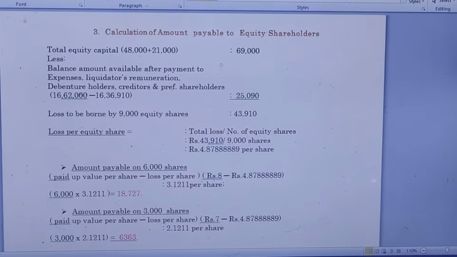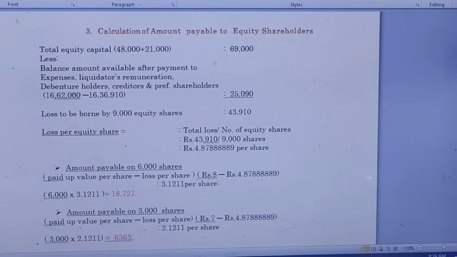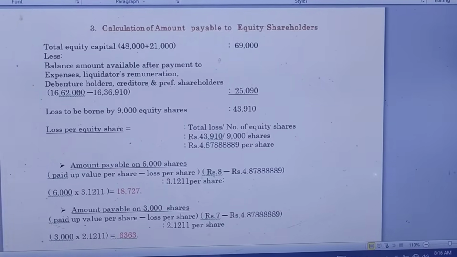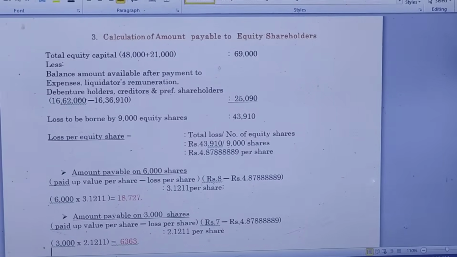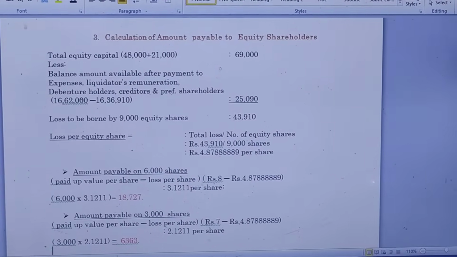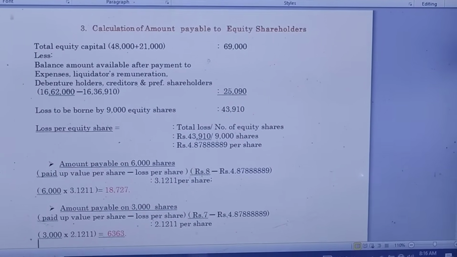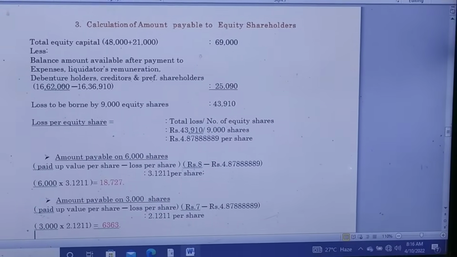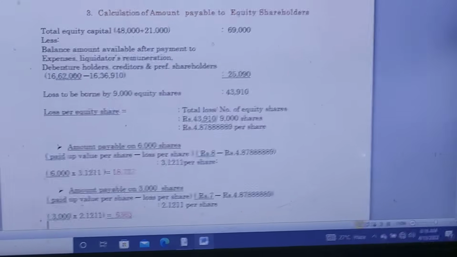So 69,000 minus 25,090 we get 43,910. That is called the loss to be borne by the total equity shareholders. There are two categories of equity shareholders, the 6,000 category and the 3,000 category. So the total equity shares are 9,000. That loss must be borne by all the equity shareholders.